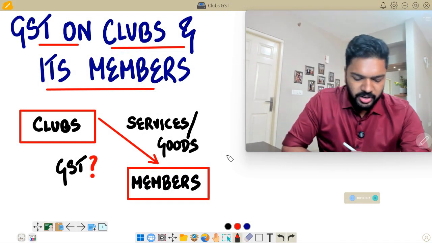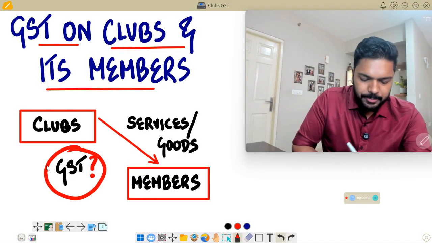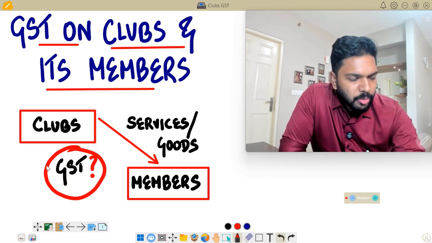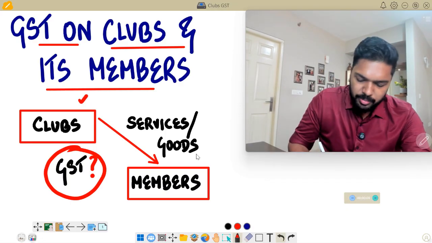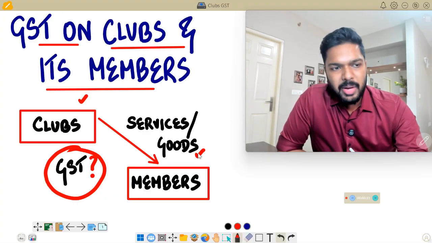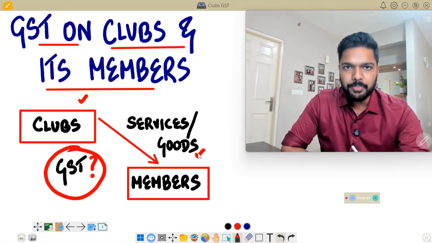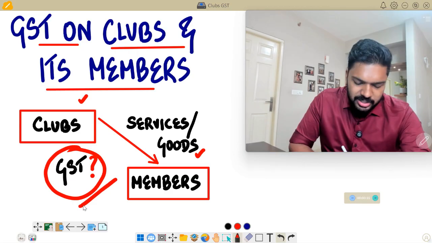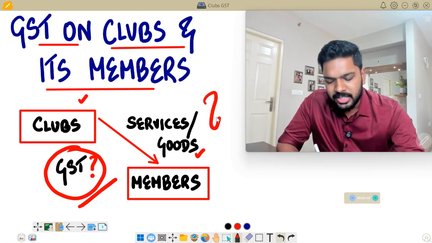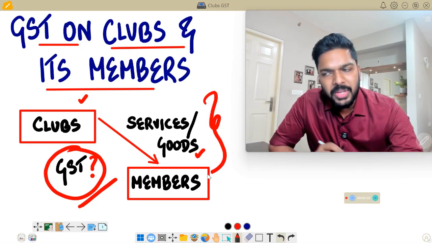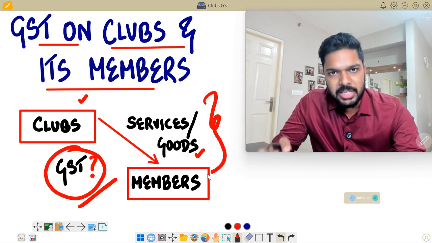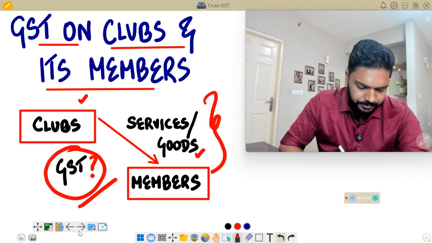So in this video, we'll try and understand the implications of GST on the supply of services or provision of services by clubs to its members, or supply of goods or commodities by clubs to its members, and the other way around also. So before we conclude whether GST will apply or not, it is important to understand whether this particular transaction will fall under the scope of GST. So let's look at that first.